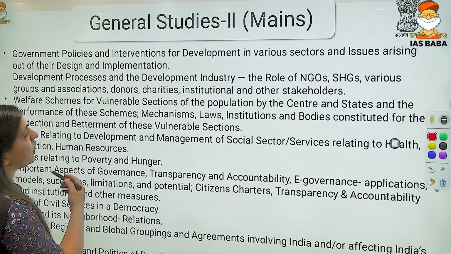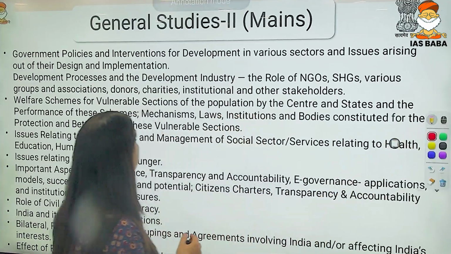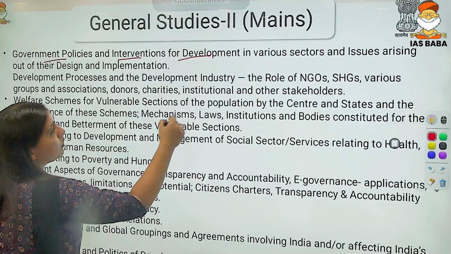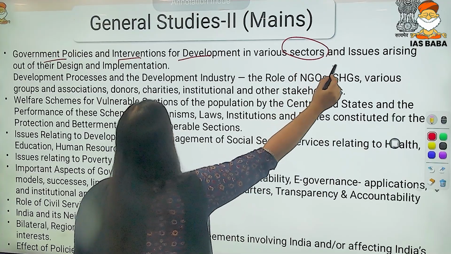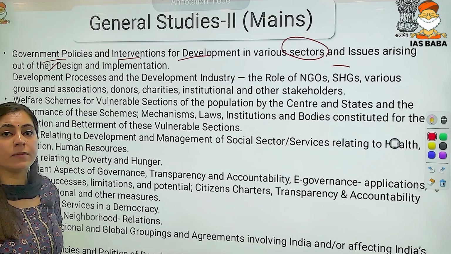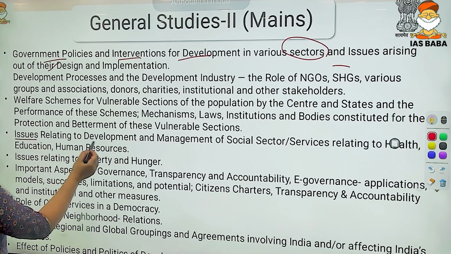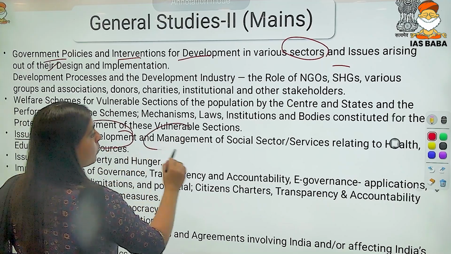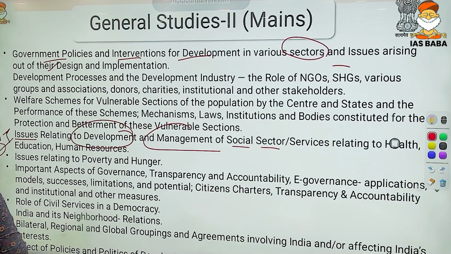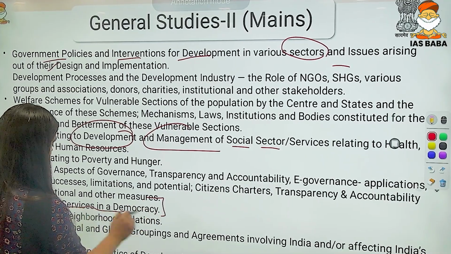Then we have government policies. It is under the governance part, right? What are the government policies and interventions for development in various sectors, and the issues arising out of them? What are the schemes that have been implemented by the government of India? Then what are the issues relating to the development and management of the social sector? This is a part of your social justice. And then we have the role of civil services in our democracy, right?